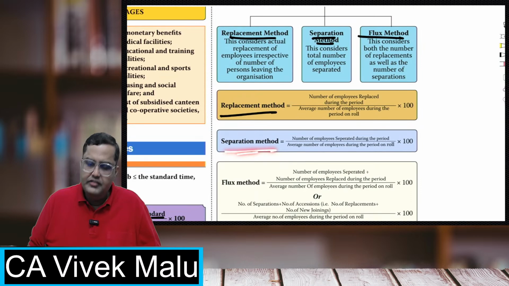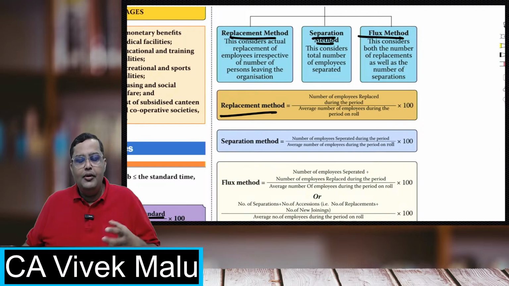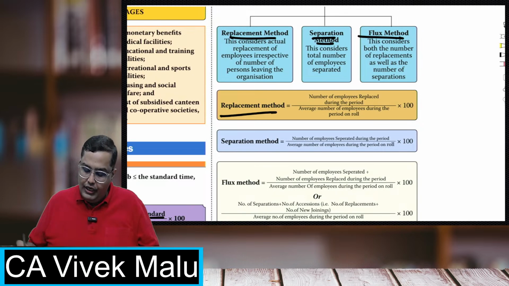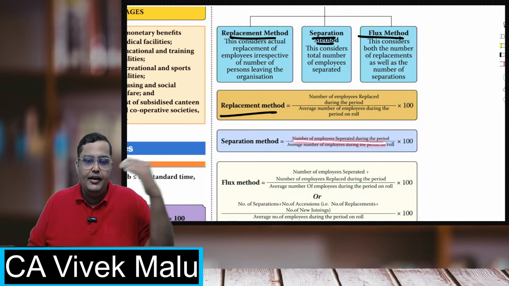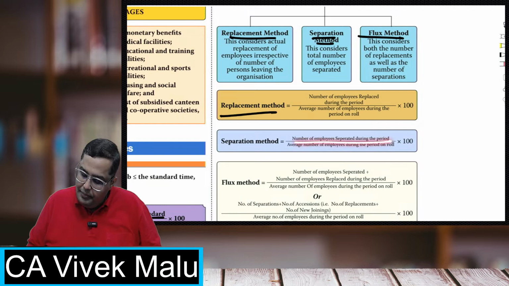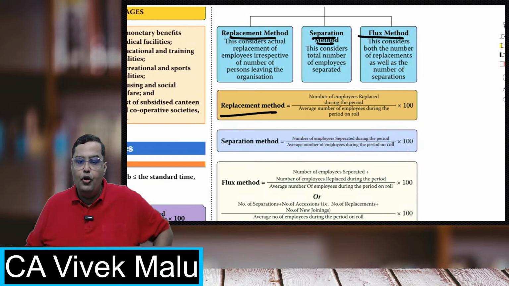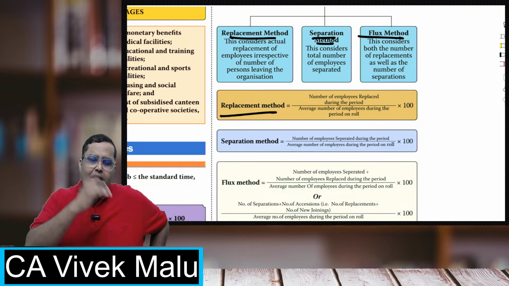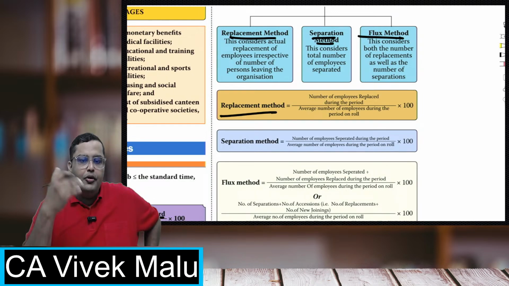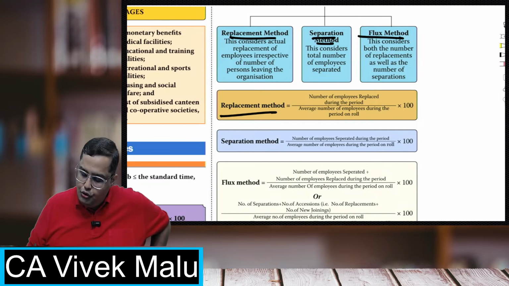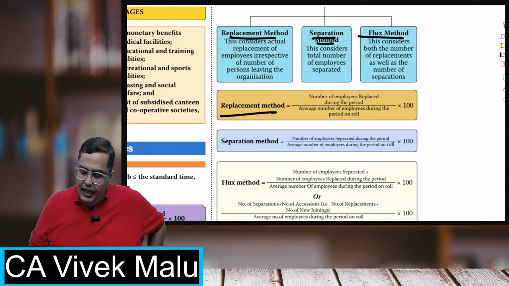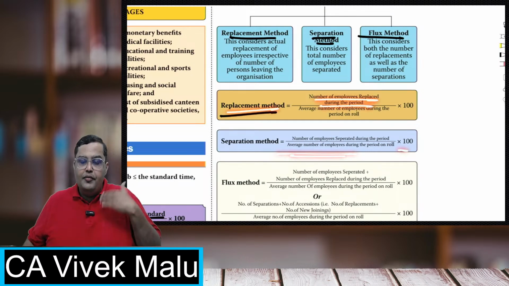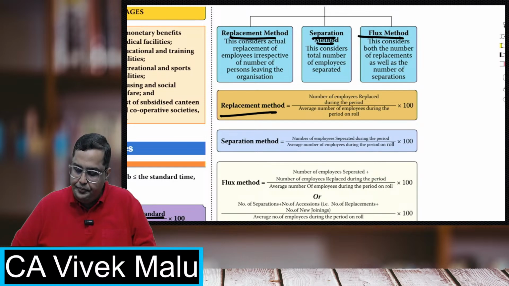The separation method shows you what percentage of employees are actually leaving the organization. The number of employees separated during the period upon average number of employees during the period. Sir, how to calculate average number of employees? Opening plus closing upon 2, right? Opening number of employees plus closing number of employees upon 2. So that will give you the average number of employees. So number of employees separated upon average number of employees into 100, and in the replacement method, number of employees replaced upon average employees into 100.